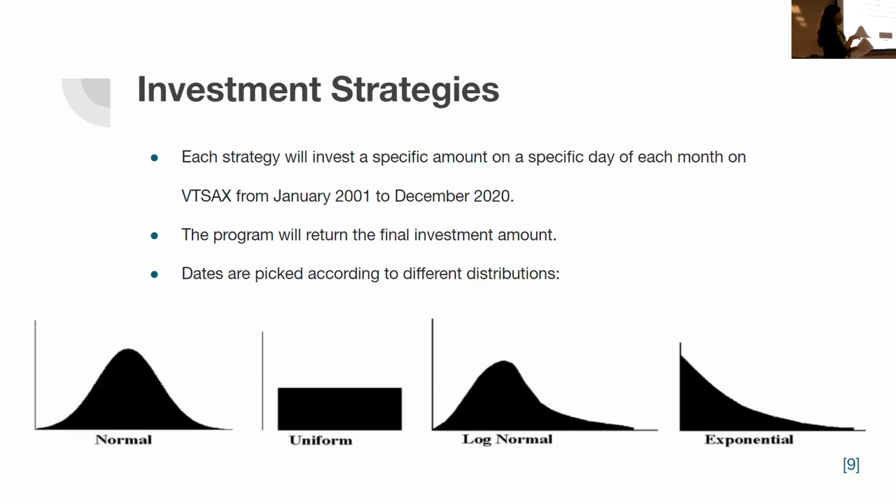For the third strategy, it's going to follow a log normal distribution. The dates here, they're going to be around the 10th. It's most likely to get the first ones than it is to get the last ones. And finally, for the exponentially distributed program, in that one, you're most likely going to see the first days of the month. It's not very likely to get the last ones, for example. So those are my 4 strategies.